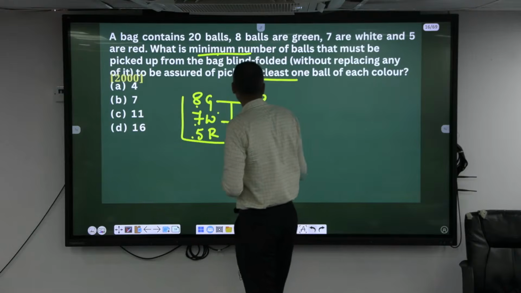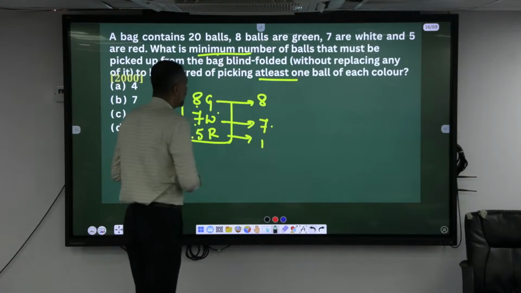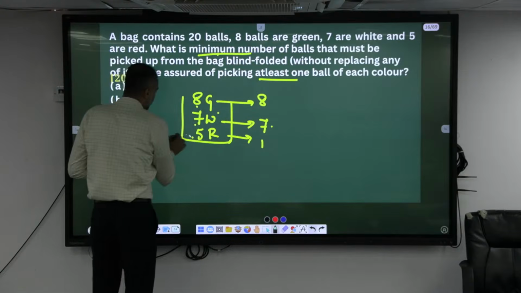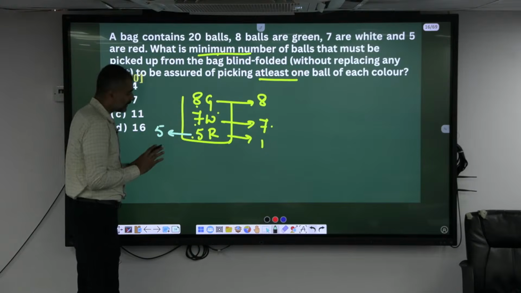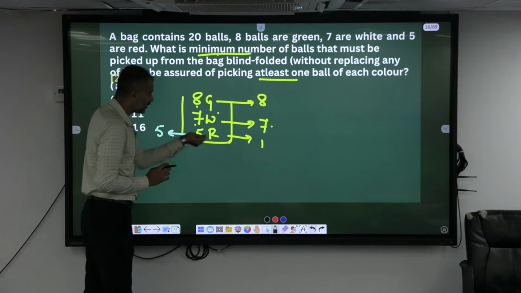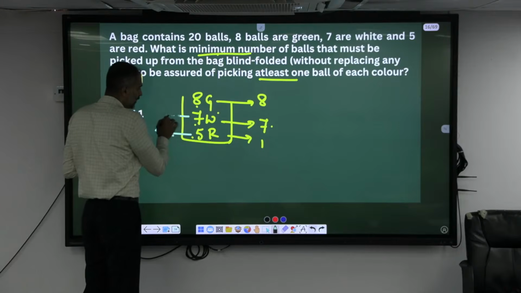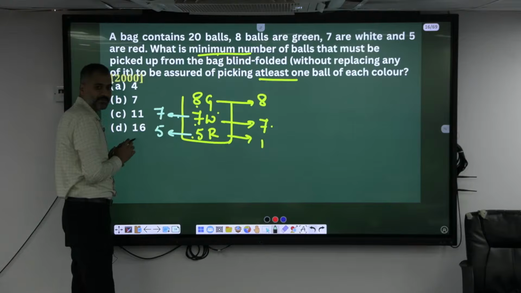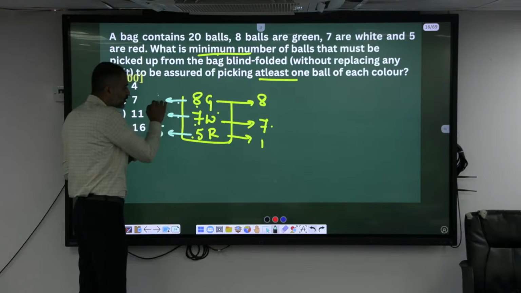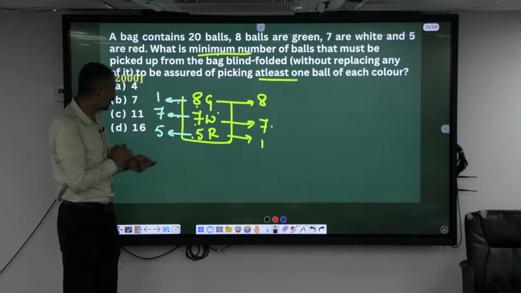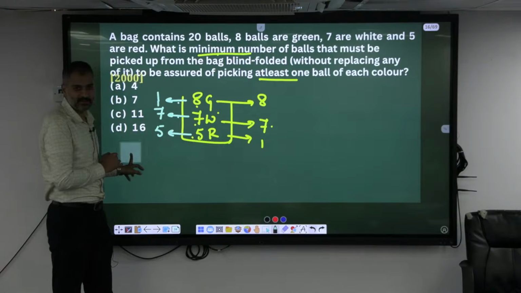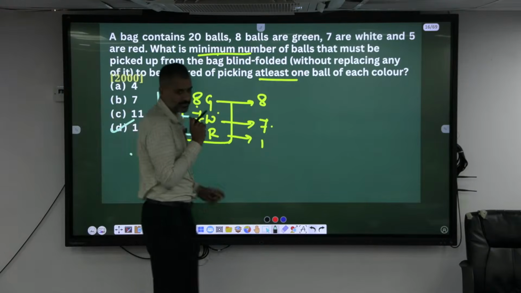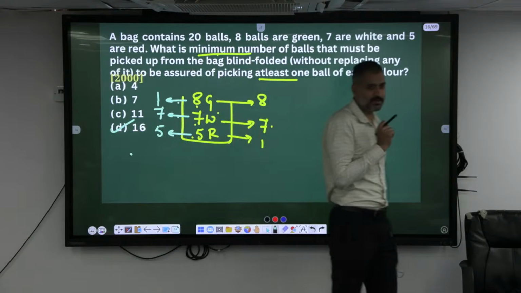What he says, the minimum number of balls that must be picked up from the bag, so at least 1 ball. Should I have to pick from here? If I consider this 5, first 5, I am picking all one by one, the 5 attempts, I got what? Red only. Then I am picking the white, so totally how many attempts? And 8 here, by default if I am picking the next one, I should get this one, right? But what is this one? 13, here it is 16, do you have 13 here? So it has to be 16 only.